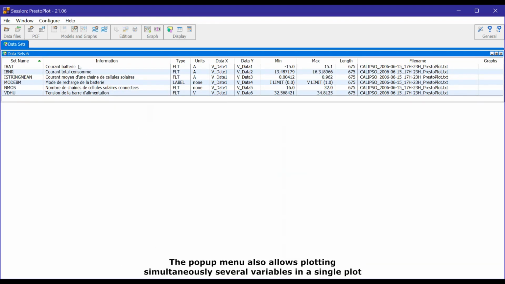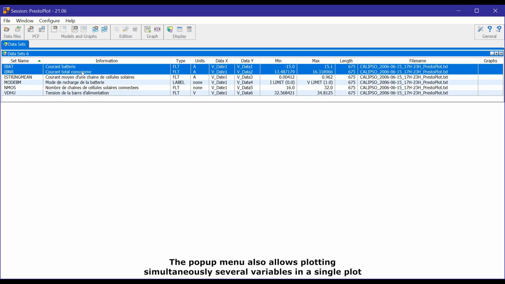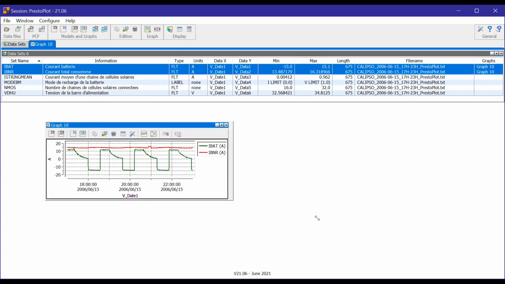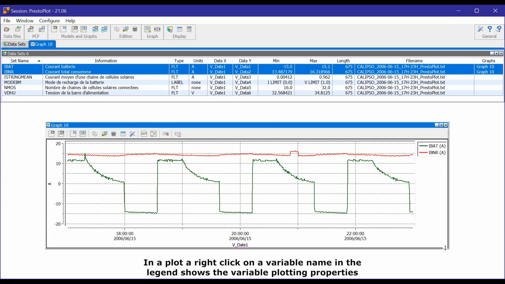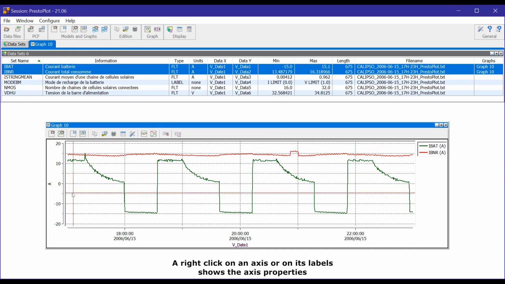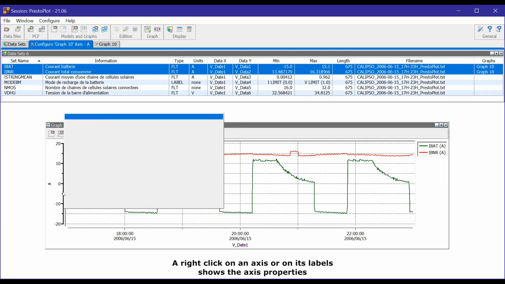The pop-up menu also allows plotting simultaneously several variables in a single plot. In a plot, a right-click on a variable name in the legend shows the variable plotting properties. A right-click on an axis or on its labels shows the axis properties.